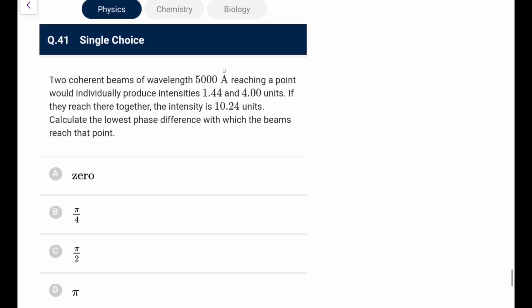Question 41. Two coherent beams of wavelength 5000 angstrom reaching a point would individually produce intensities of 1.44 and 4. When they reach together, the intensity is this. Calculate the lowest phase difference with which they reach. So we know I is I1 plus I2 plus 2 root I1 I2 cos phi. So let me find this cos phi.